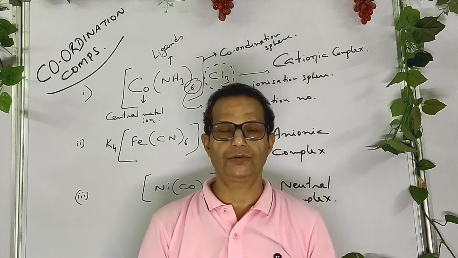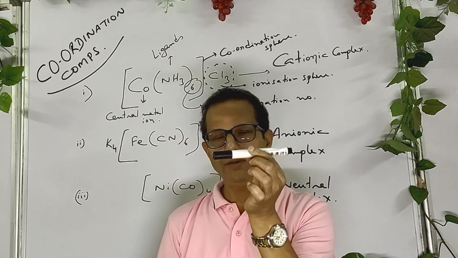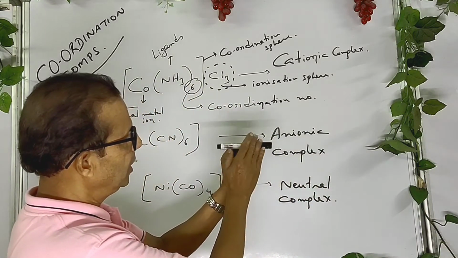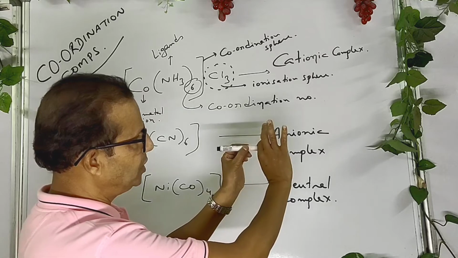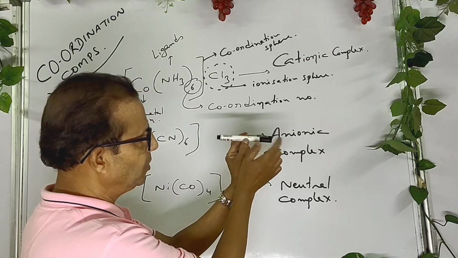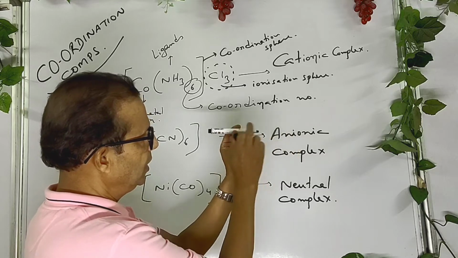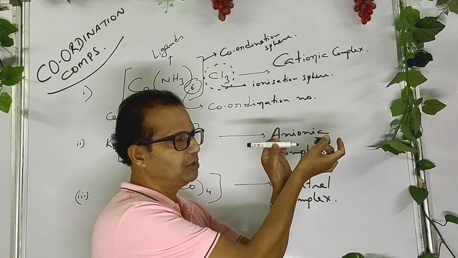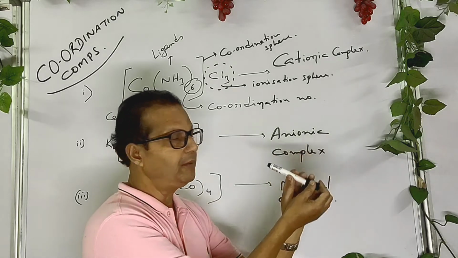Coordination compounds. You know, whenever any compound is dissolved in water, the left side possesses positive charge and the right side possesses negative charge. So when this compound dissociates, the left side always possesses positive charge and the right side always possesses negative charge. Remember this thing, okay?